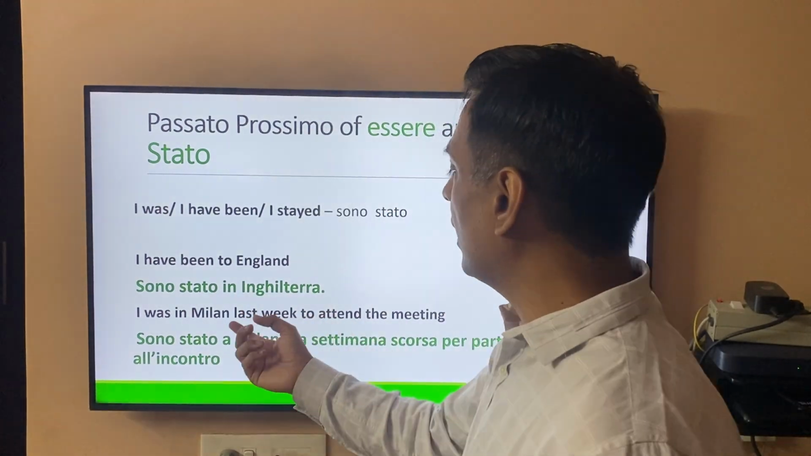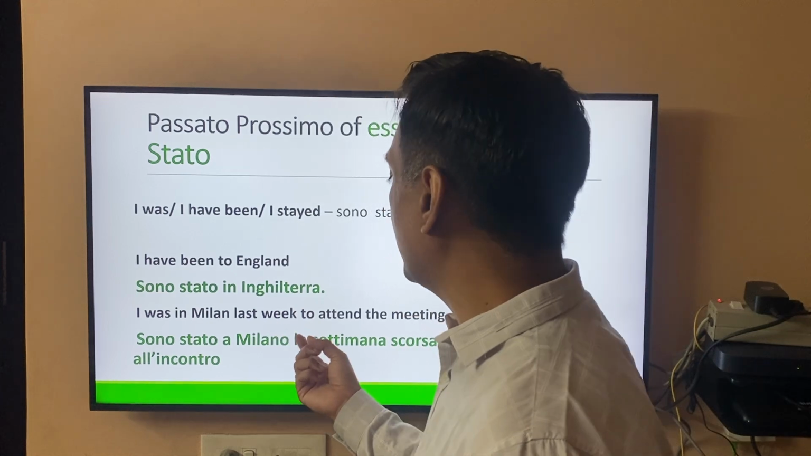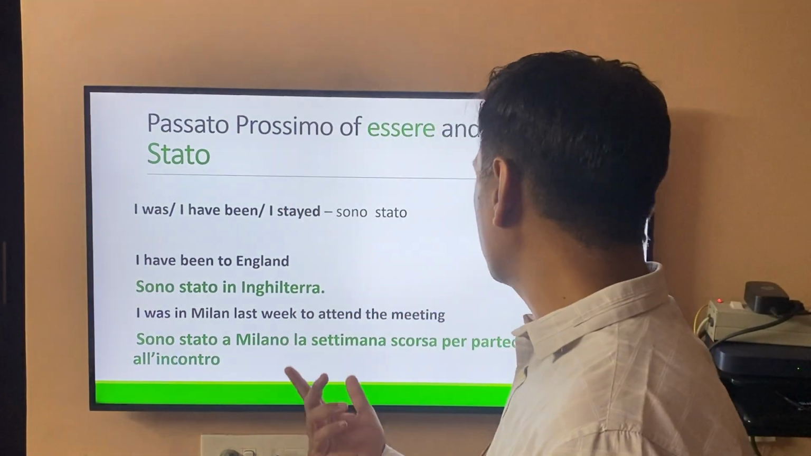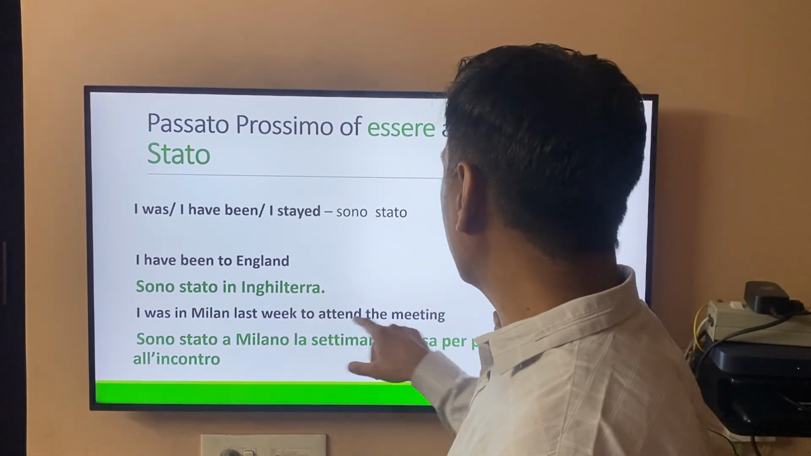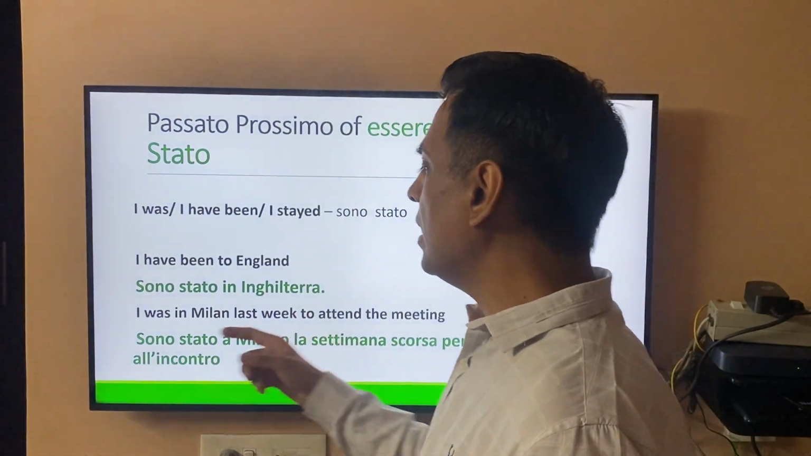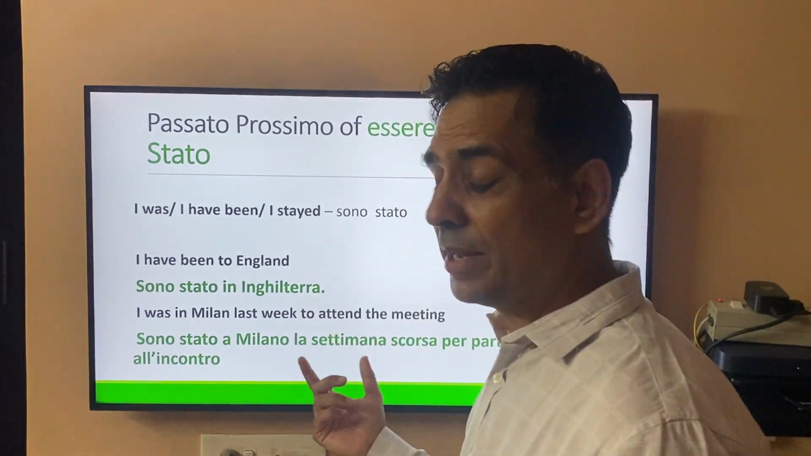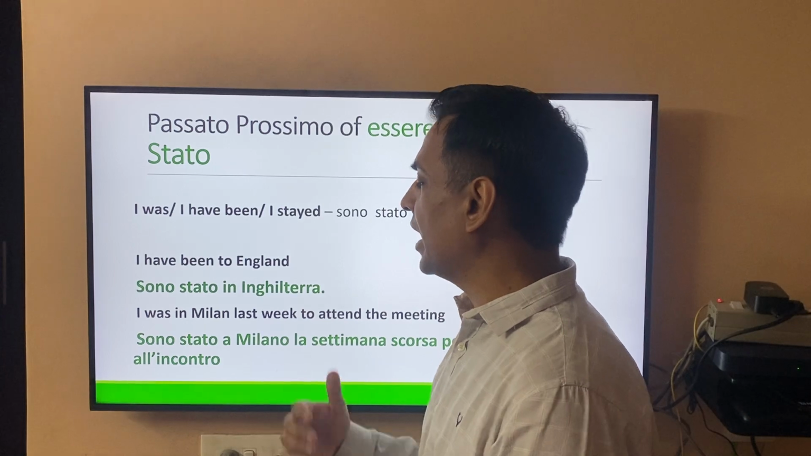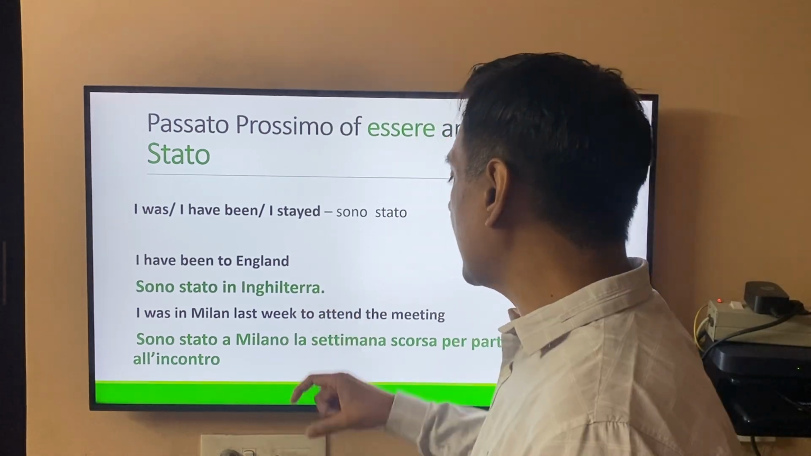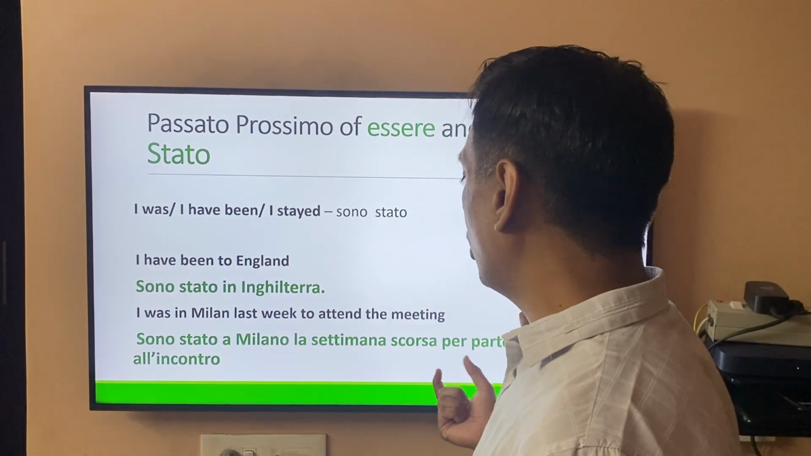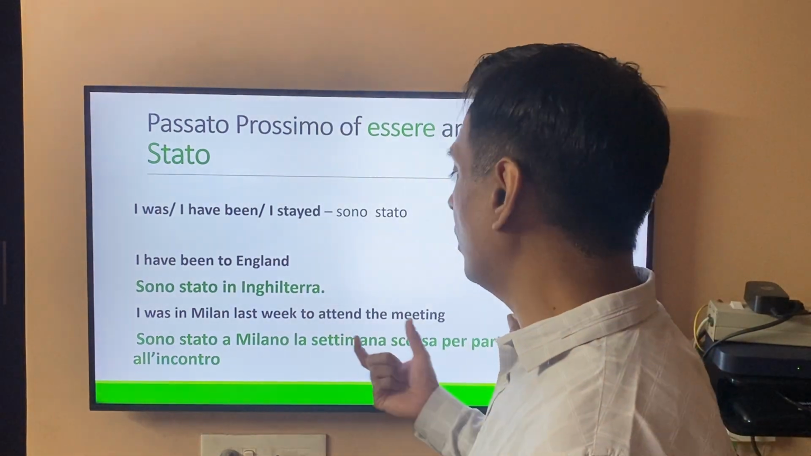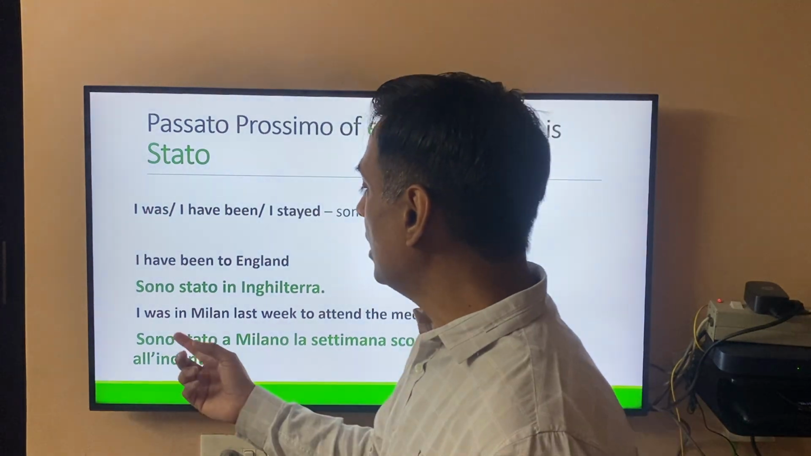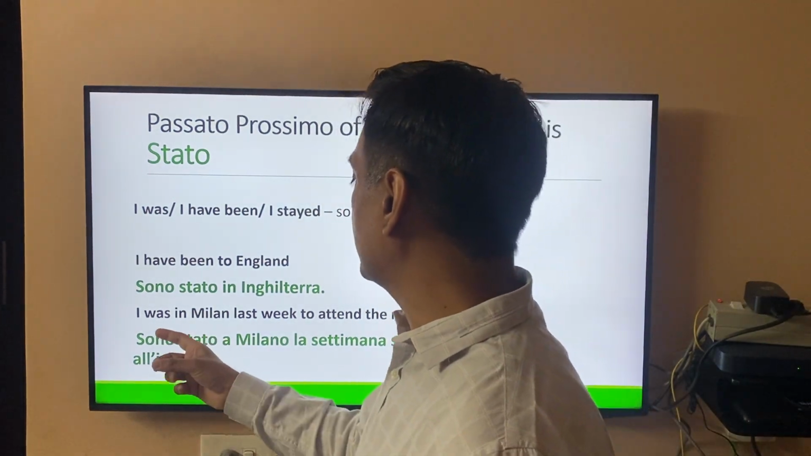So since I was in Milan last week, sono stato a Milano la settimana scorsa. For what? To attend the meeting. Per partecipare all'incontro. So simple. See, Italian looks a little difficult in the beginning, but once you start catching up and once you start understanding each word of it, or the purpose of why you are making a sentence like this, then it no longer becomes difficult. For example, let's repeat the sentence once again.